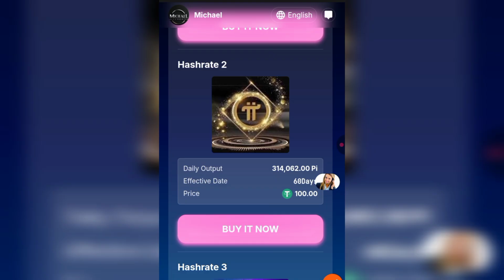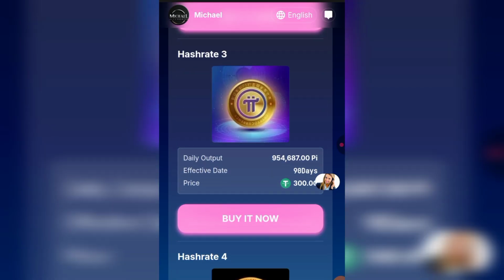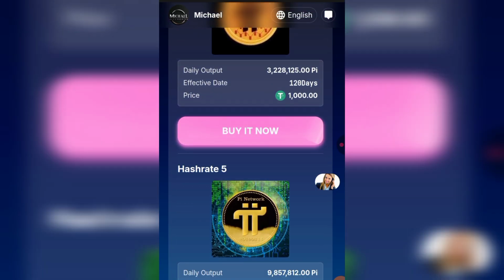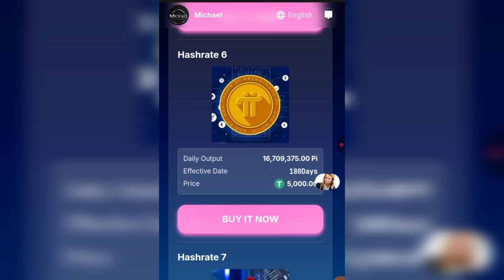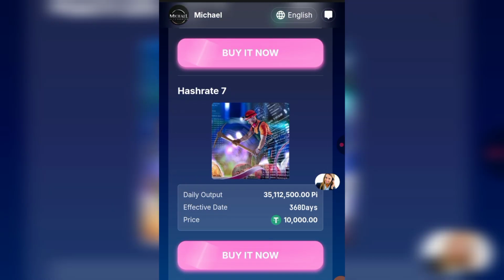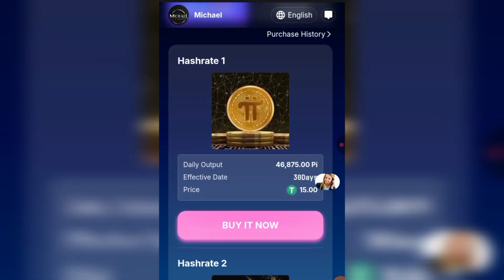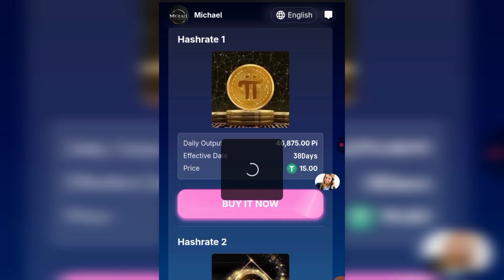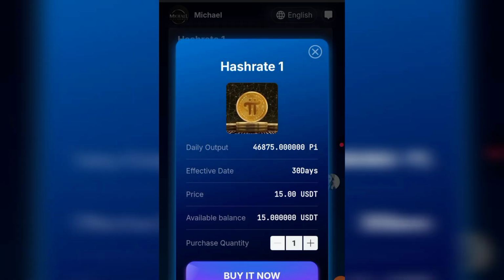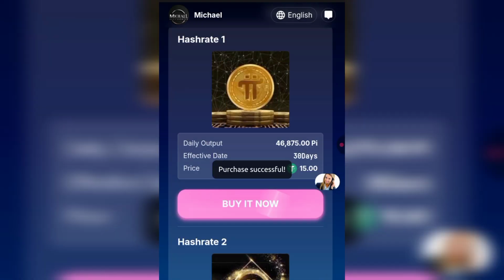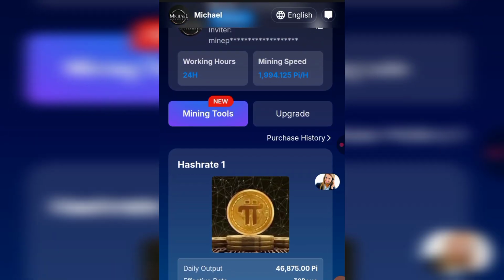If you scroll down, the second one is 100 USDT, and if you keep scrolling, the third one is 300 USDT, the fourth one is 1000 USDT, the fifth one is 3000 USDT, the sixth one is 5000 USDT, and the last but not the least is 10,000 USDT. So right now, as you saw at the beginning, my balance is 15 USDT, so I'm going to buy this package right here. I click on buy it now, and it is going to load. The purchase quantity should be 1, my available balance is 15 USDT, and the price is 15 USDT. I click on buy it now, and as you can see, it says purchase successful.